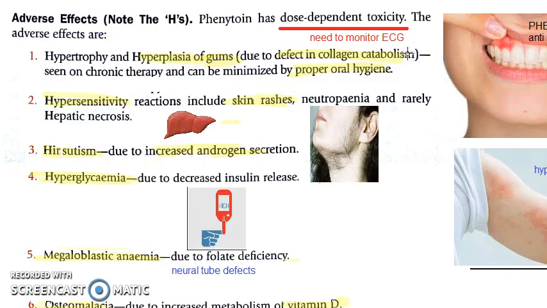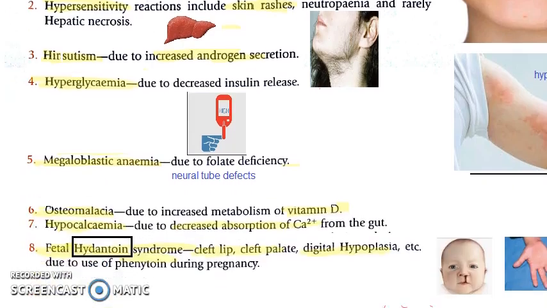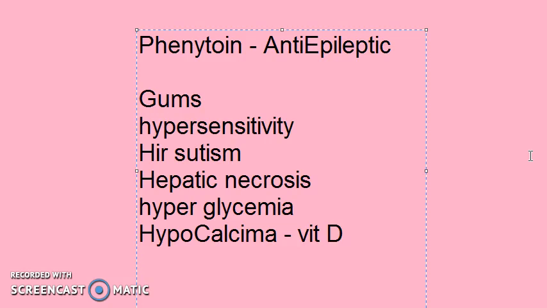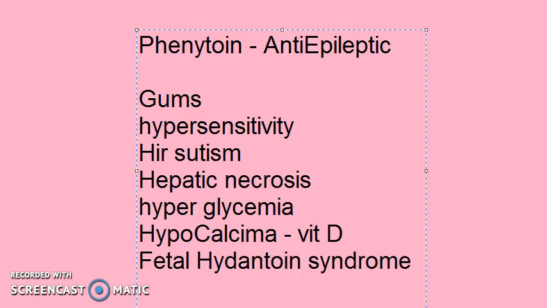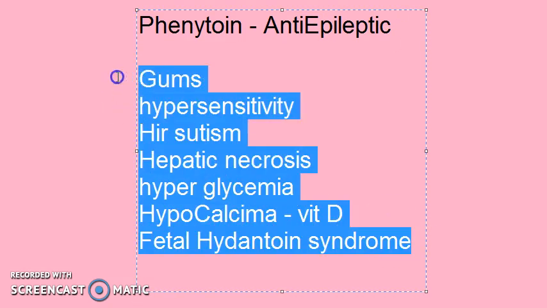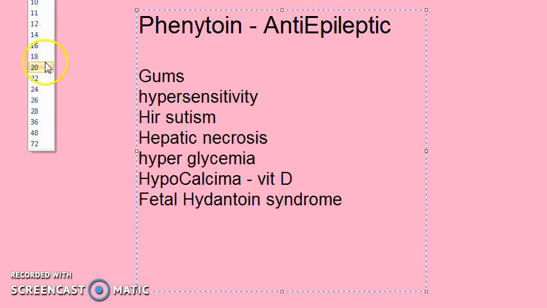Hyperglycemia, he can land up with diabetes. Hypocalcemia due to vitamin D being less, that can also result in osteomalacia. Fetal hydantoin syndrome, because of which there will be what?